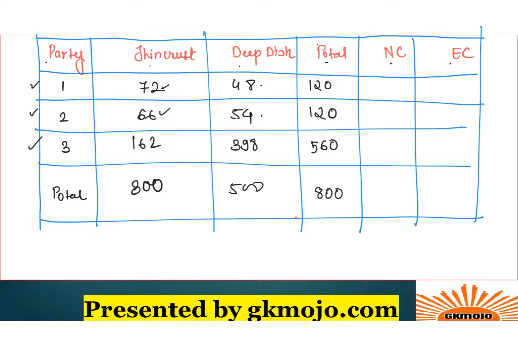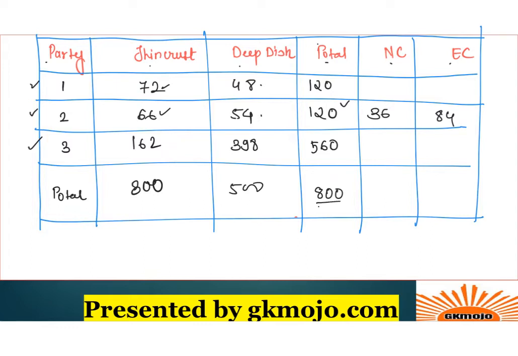Now, 30%, that is 0.3 of party 2 pizzas are normal cheese, right? So if 30% are normal cheese, 30% of 120, this will be 36 over here, and 120 minus 36 will be extra cheese, that is 84 over here. Alright, similar process that we had conducted for this deep dish and thin crust will be conducted for this normal cheese and extra cheese.